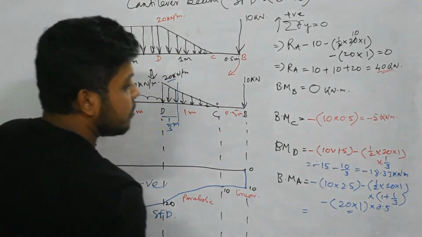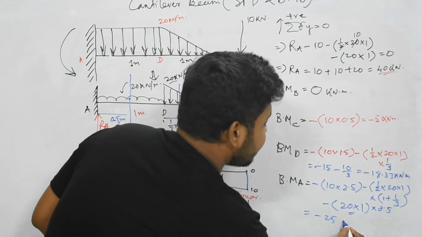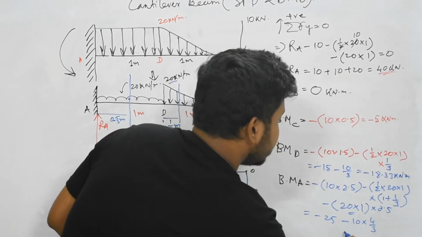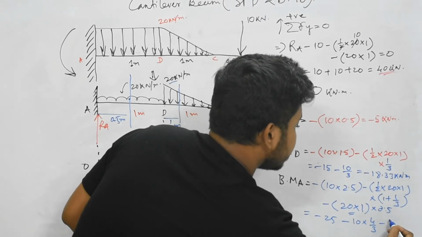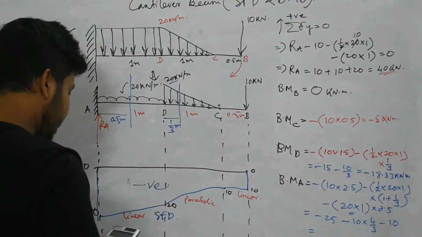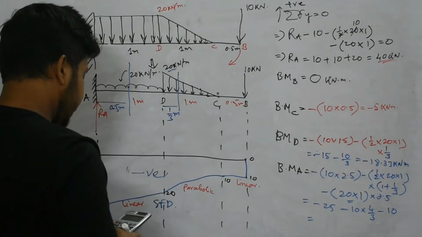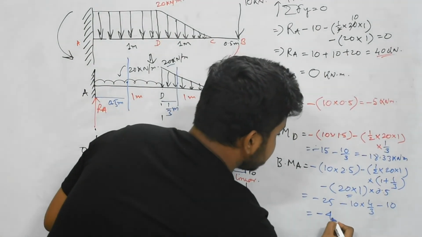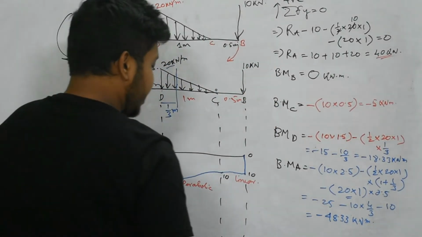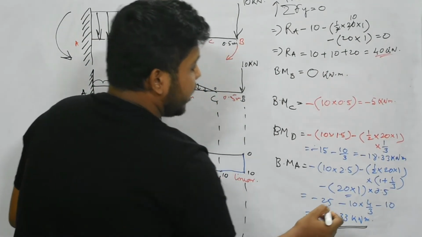So we get a value of minus 25 minus 10 into 4 by 3 minus 10 minus 10, so here we get minus 48.33 kilonewton meter. You can check that we have the maximum bending moment value at A.